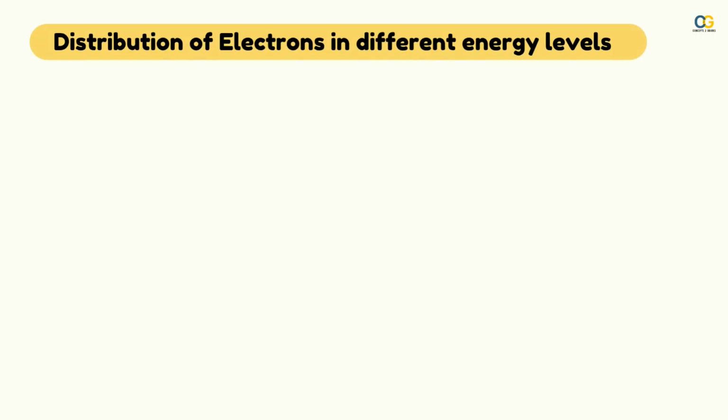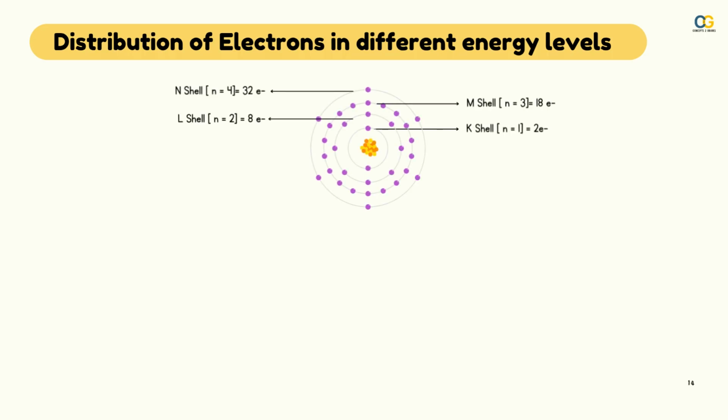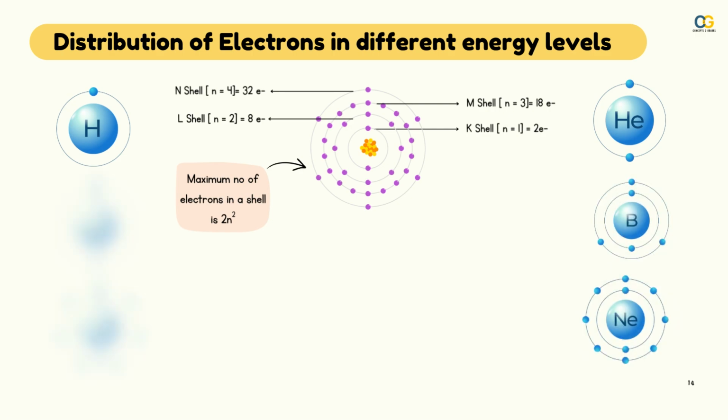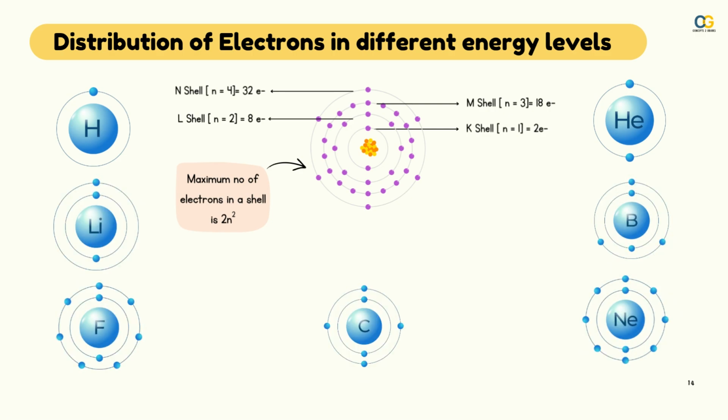Moving on to how electrons are distributed in different energy levels. Well, as we have seen, the 4 shells discovered by Bohr, the maximum number of electrons in a shell is given by 2n squared. Hence, the K shell can hold 2 electrons, L can hold 8 electrons, M can hold 18 and N can hold 32.